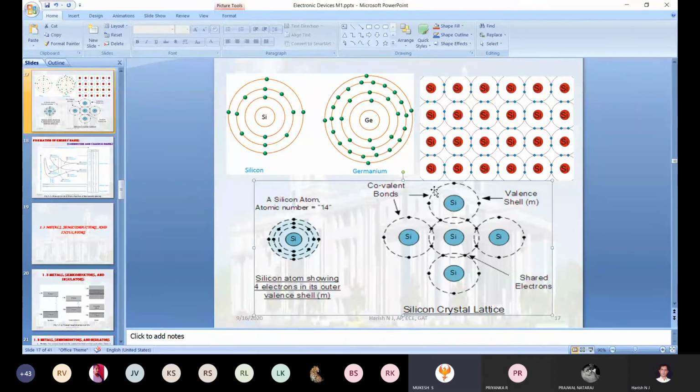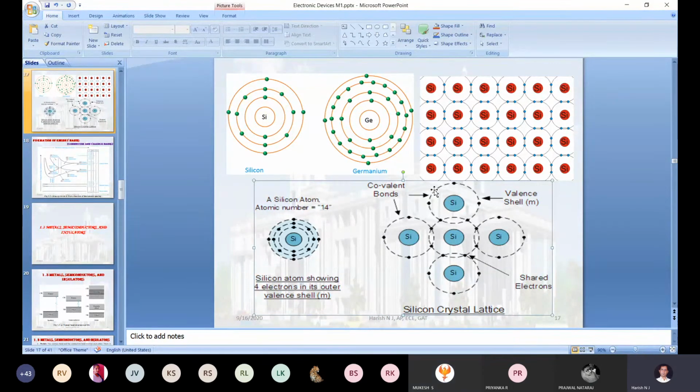The achievement of 8 electrons in the outermost shell. Yes, that only we call valency stabilization. How does the valence shell get the 8 electrons? Little elaborate your answer. By sharing electrons, or donating or receiving electrons from the neighbor silicon atom. Correct. So here, sharing electrons. Exactly, your answer is correct.